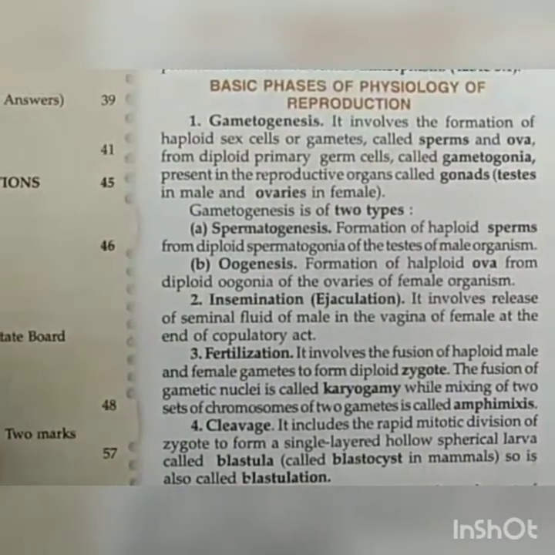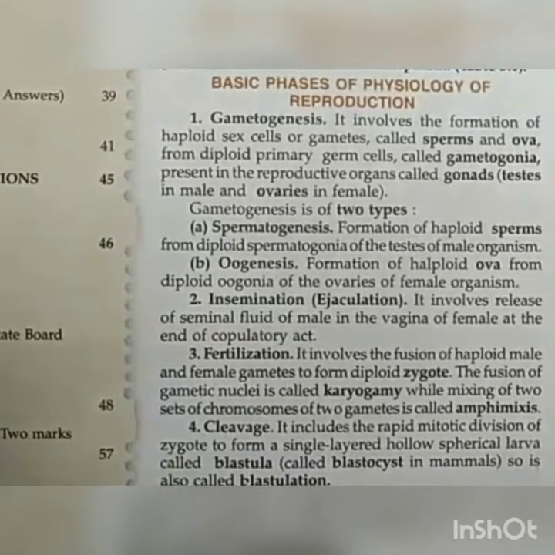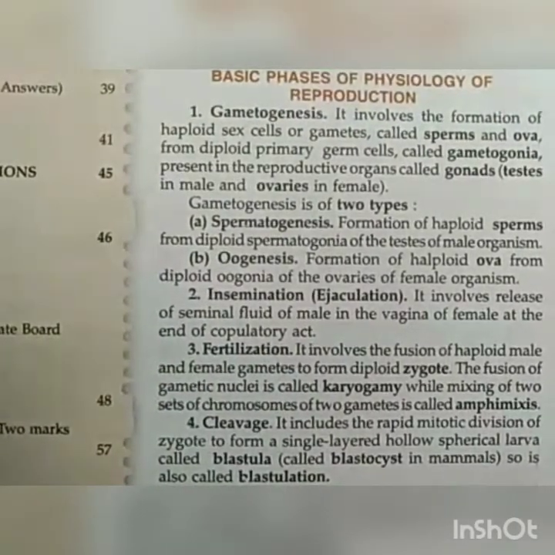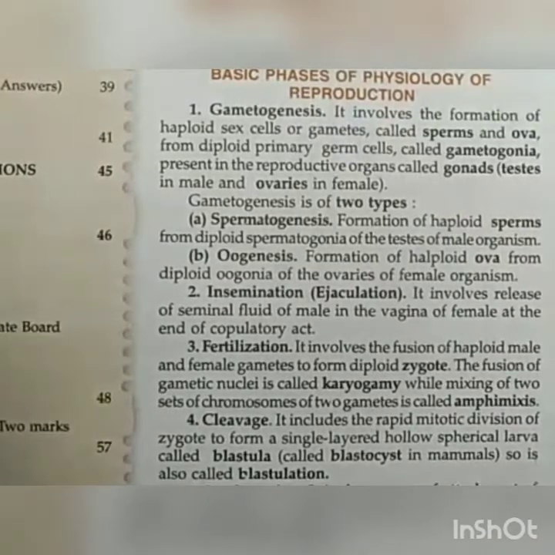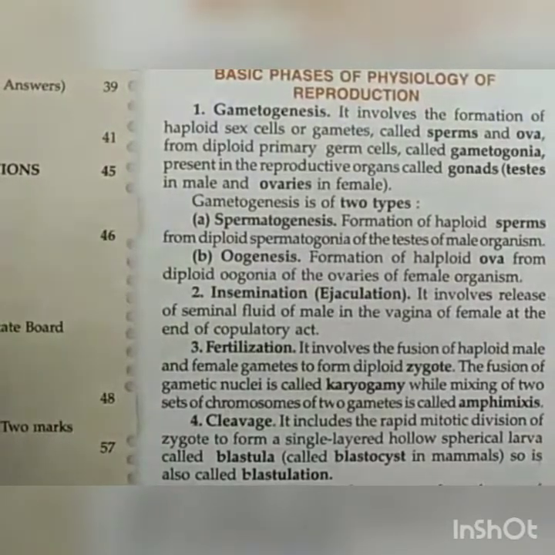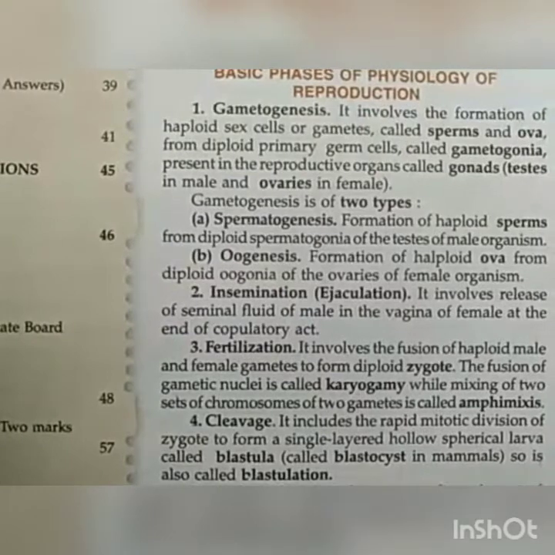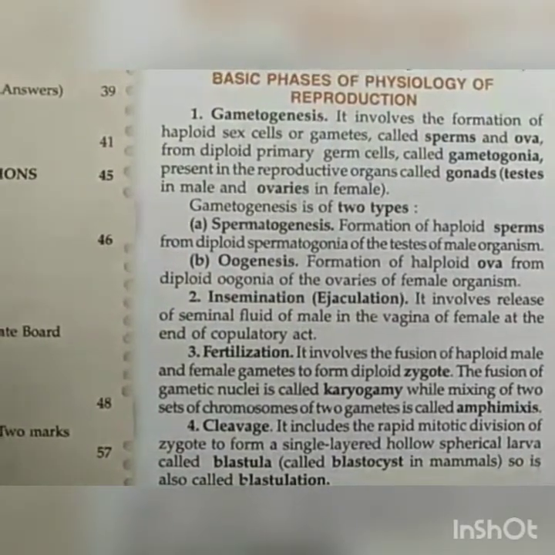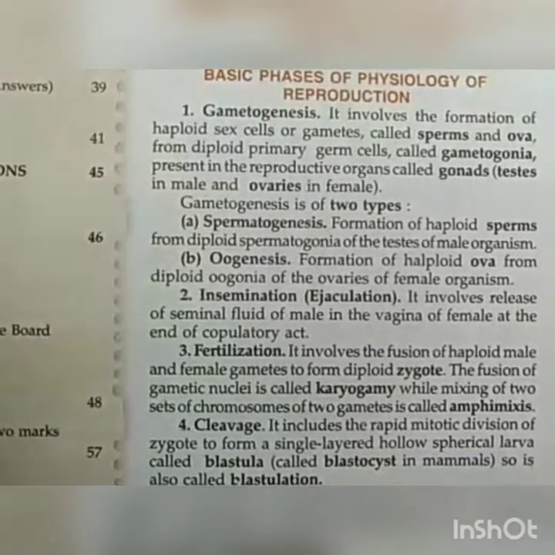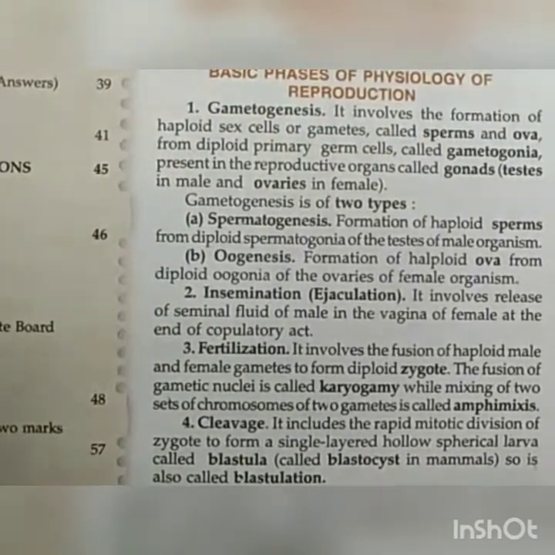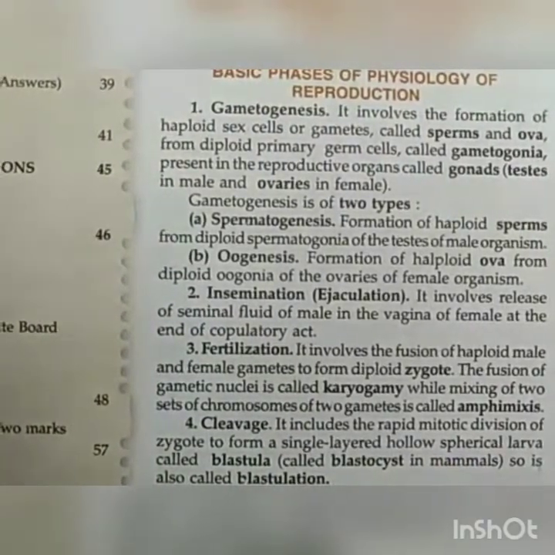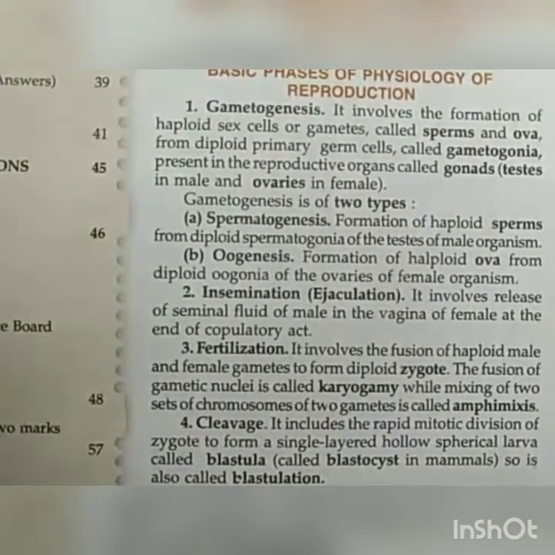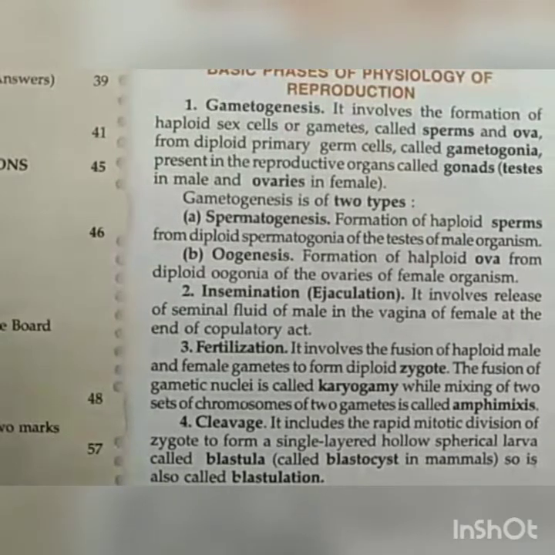So the production of sperm and ova inside the gonads of the organism, ovaries in female and testes in males, from the primary germ cells known as primary gametogonia. So gametogenesis is the process of formation of ova or sperm from gametogonia in the gonads, that is testes and